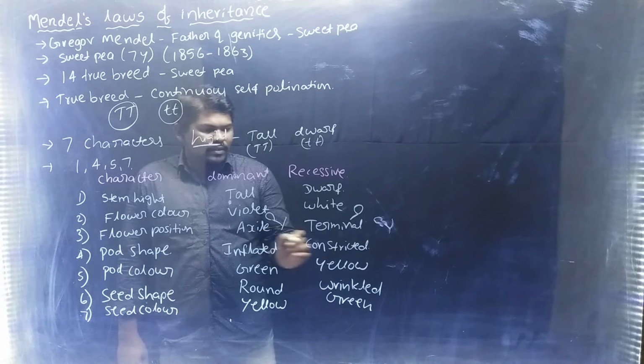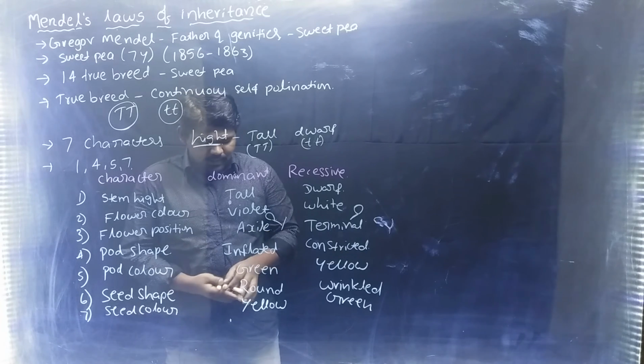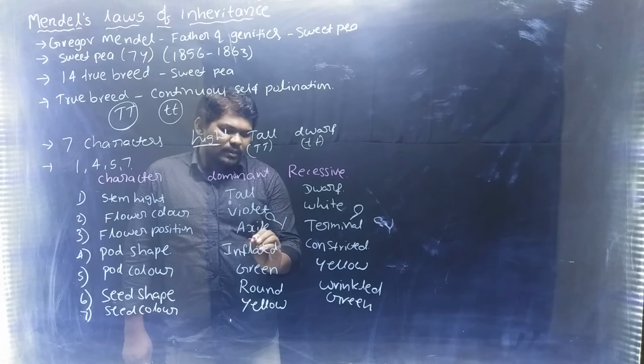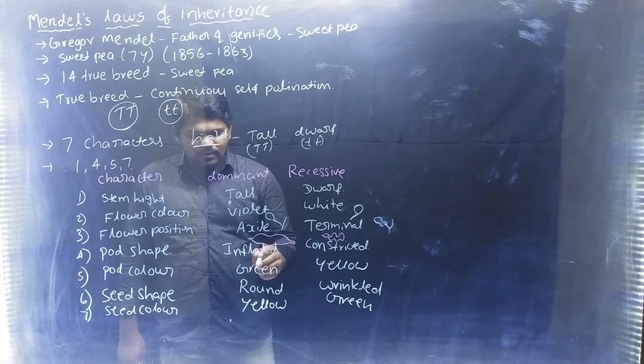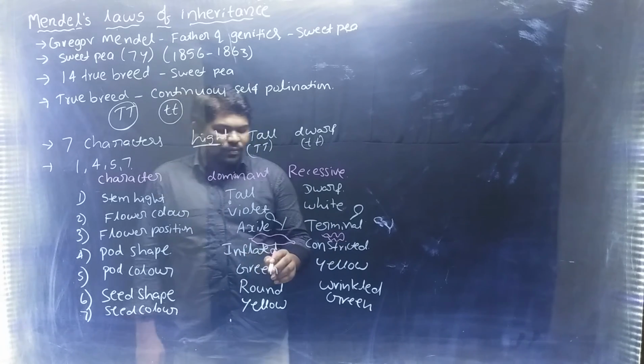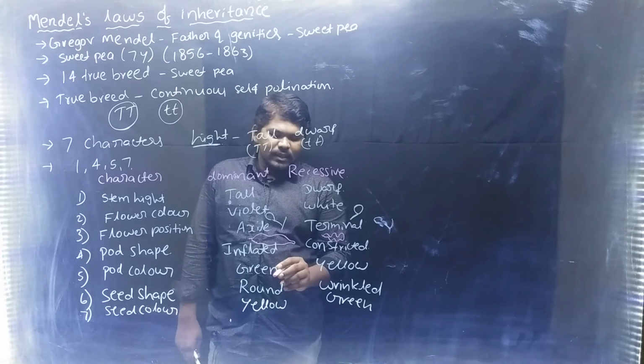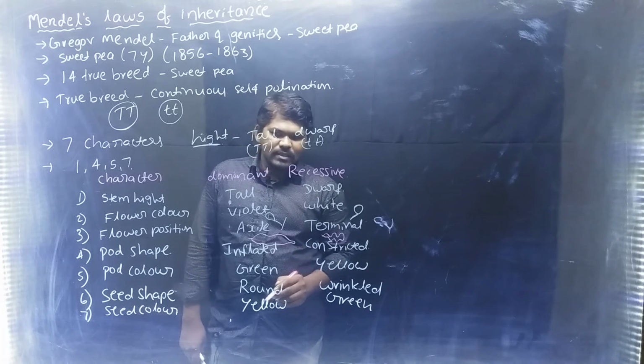Next, pod shape: inflated is dominant, constricted is recessive. Pod color, fruit color: pod means fruit. Green is dominant, yellow is recessive.